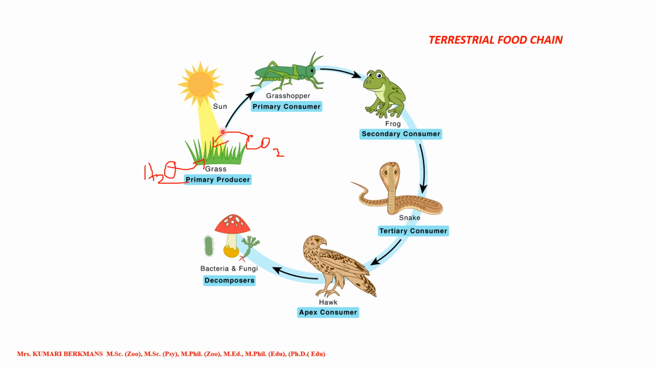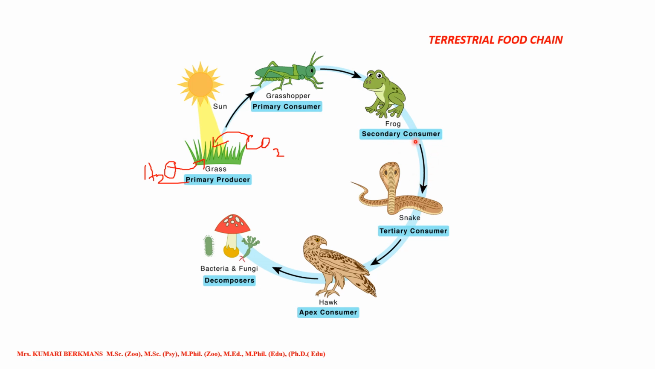This grass will be eaten by the grasshopper. The grasshopper lives on the grassland, eats the grass and grows. It is consuming, not producing, so it is called the primary consumer. Primary means the first one eating the plant, here the grasshopper. Next, this grasshopper is eaten by the frog. This is called a secondary consumer. Why secondary? The frog cannot eat grass; it can eat only the grasshopper and other insects, so it is called secondary.